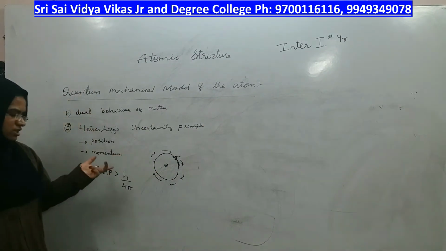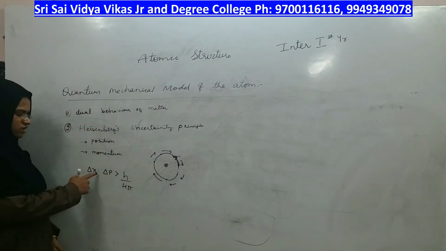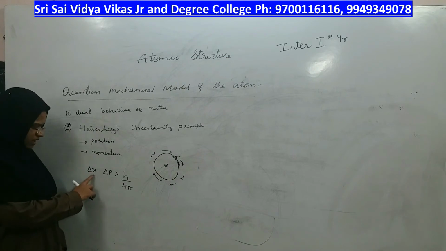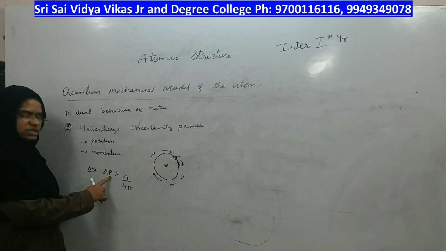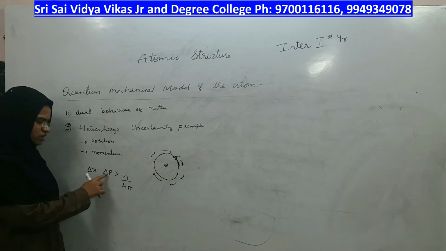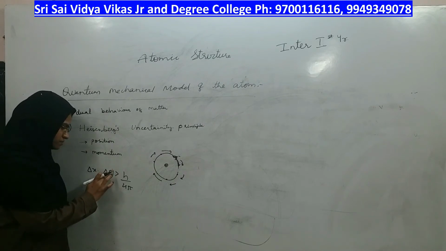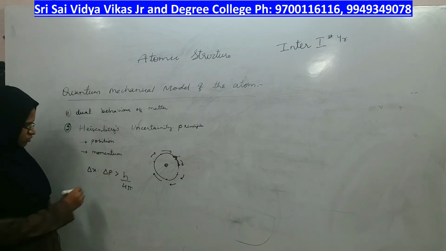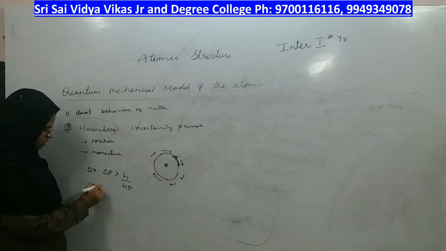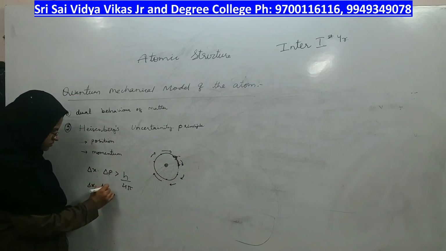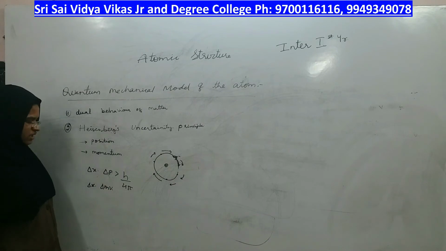Momentum is nothing but speed, right? So that was the formula of Heisenberg uncertainty. X is the position, P is the momentum. Uncertainty in position and uncertainty in momentum. Don't think P is the position. P is nothing but momentum. Momentum is nothing but mass into velocity, right?